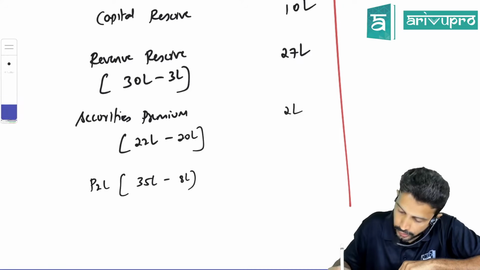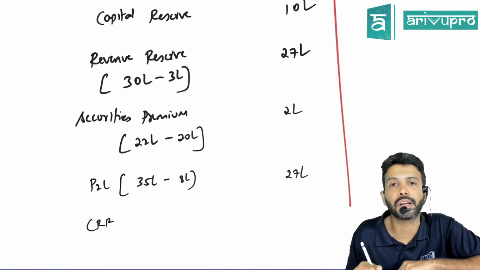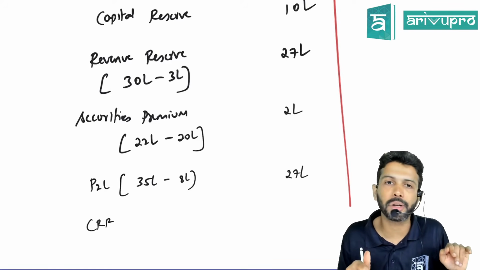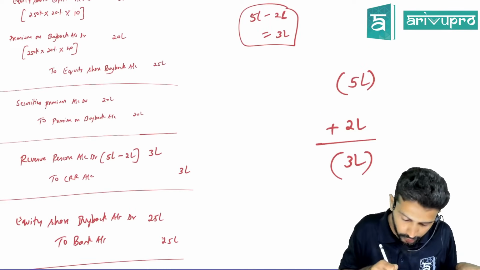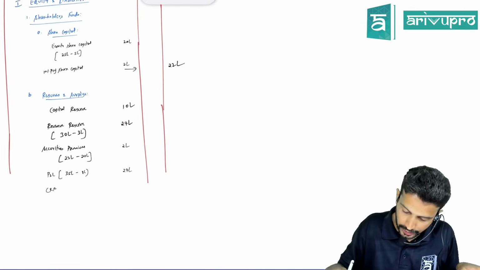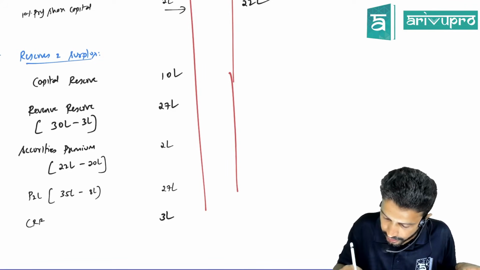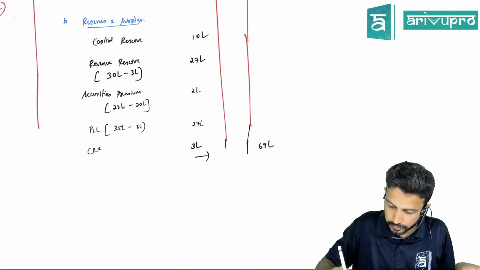If you are a forgetful type of person, then before you start with the reserves, you can bring in one reserve, that is CRR. That will not be given to you in the question, but it has to come in your solution. So CRR, how much did you create? 3 lakhs. So CRR also has to be captured for 3 lakhs. So 30, 32, 39, 59, 69. Okay, 69 lakh is your reserves and surplus total.